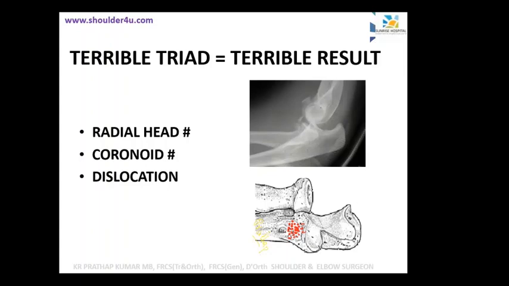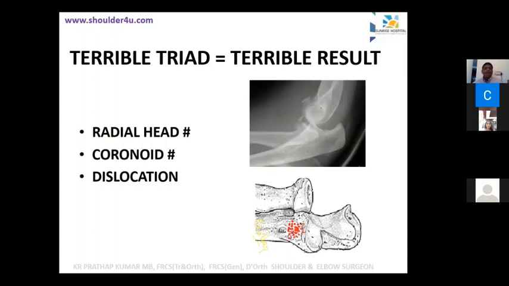The name is a terrible result. It's a secondary constraint, but coronoid is a primary constraint.